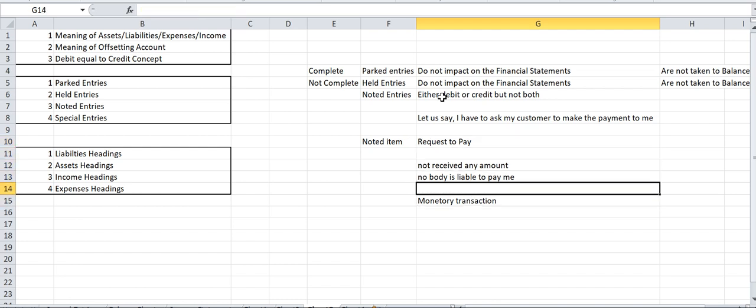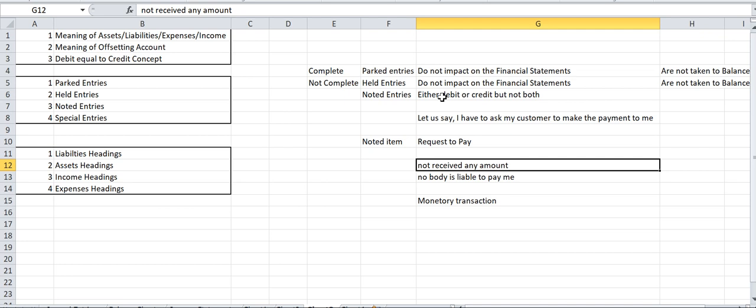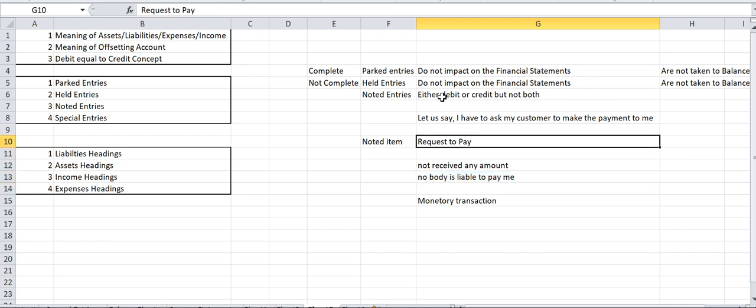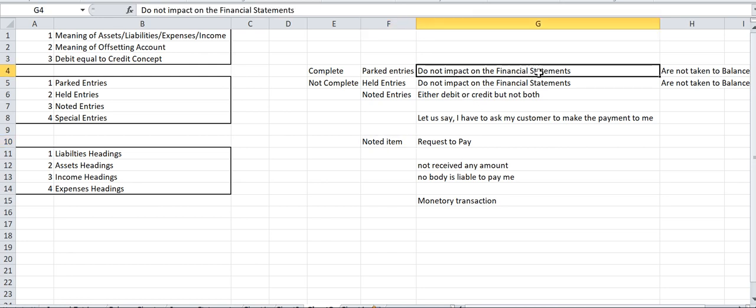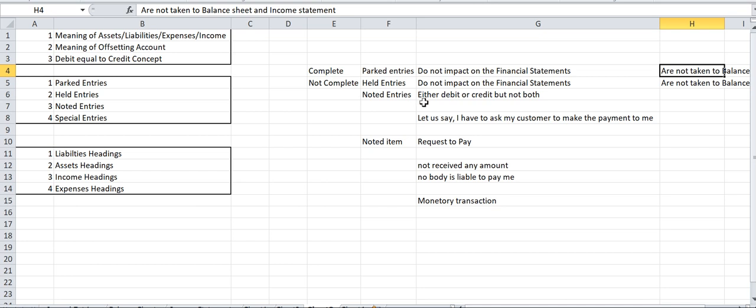And you might know that in accounting only the monetary transactions, where cash or cash receivables or cash payables are involved, are booked, right? So since request to pay is not a monetary transaction, because no cash transactions are involved, we call request to pay a noted item. The rule that applies to parked and held entries also applies to noted entries. That means they do not form part of financial statements and they are not taken to the balance sheet and profit and loss. I hope noted entries are clear.